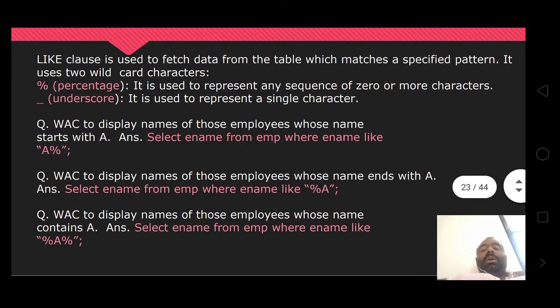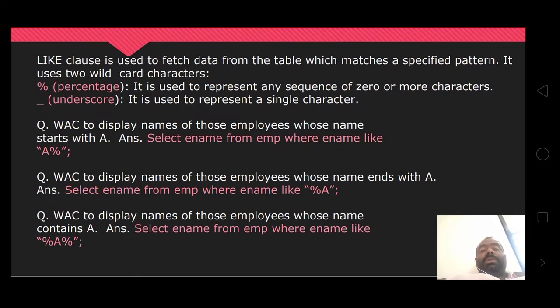Here, write a condition to display names of those employees whose names start with A. We want employee names starting with A. From which table?